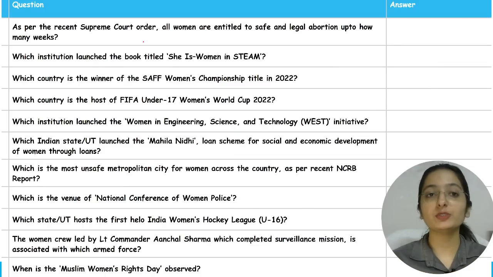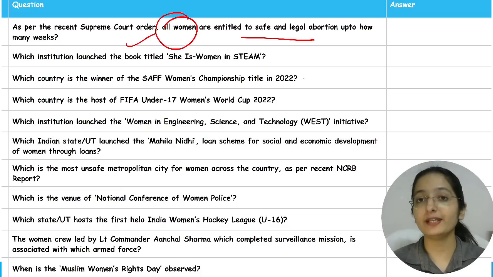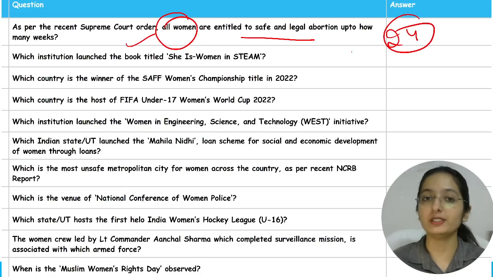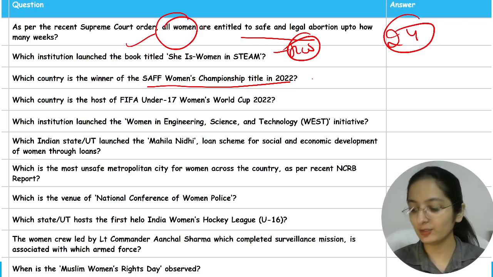As per the recent Supreme Court order, all women are entitled to safe and legal abortion up to how many weeks? So all the women are entitled to safe and legal abortion up to 24 weeks. This is your homework for this category. Which country is the winner of the SAFF Women's Championship title in 2022? Bangladesh. Right?